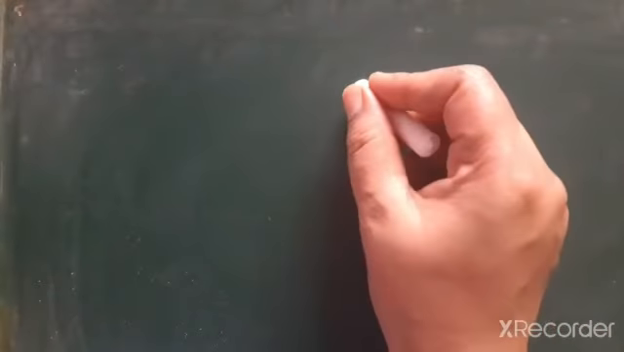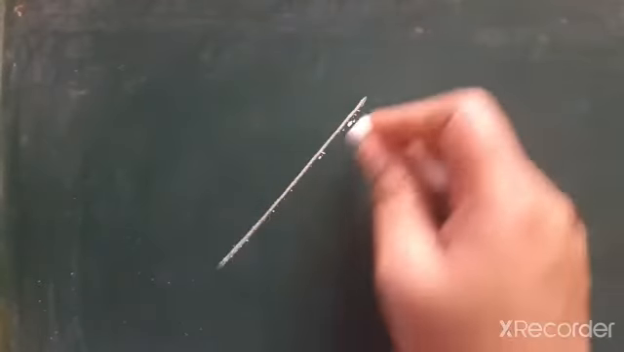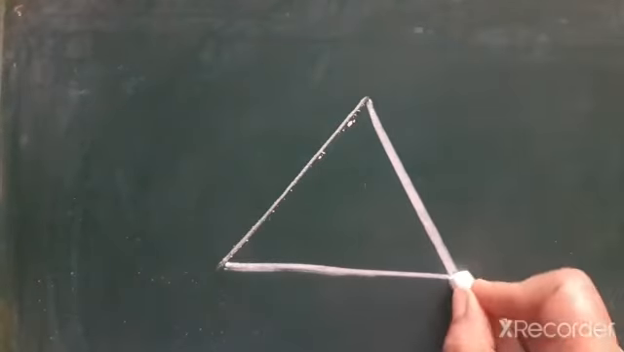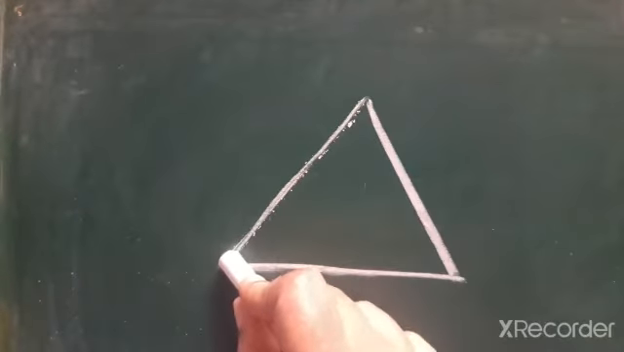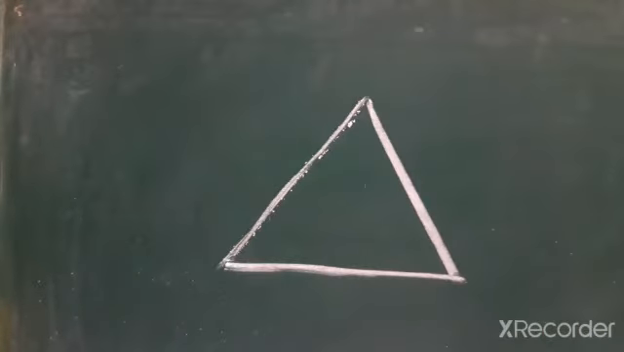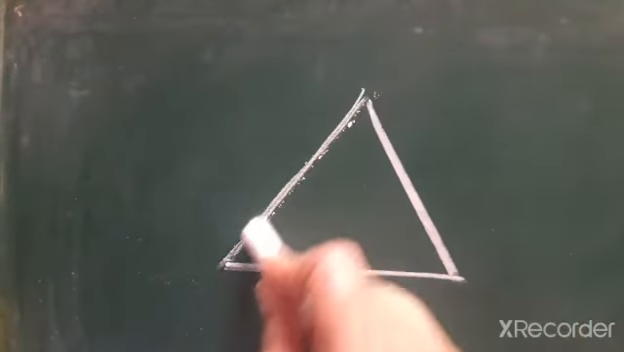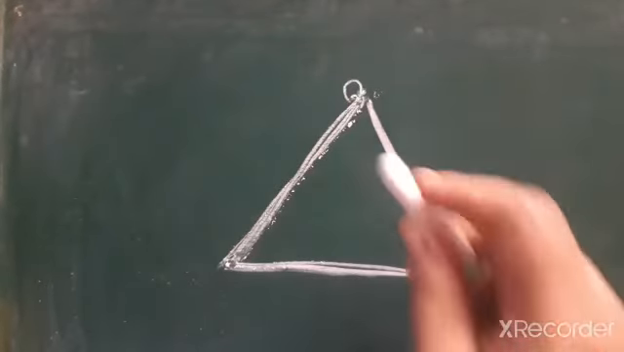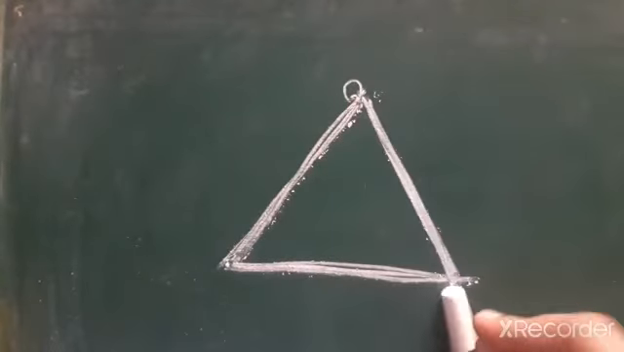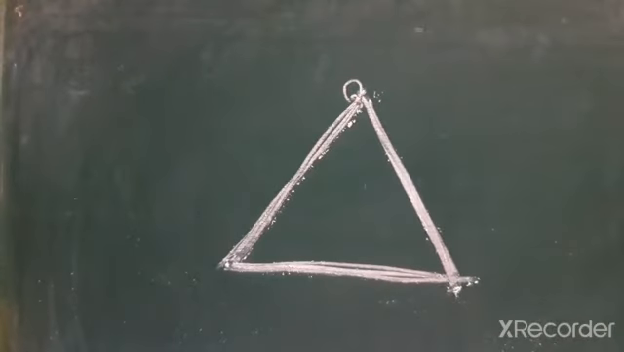Now what is meant by polygon? A polygon is a closed figure with three or more line segments. So this is a line segment. You know now what is meant by line segment: a straight line with definite end points. This is a line segment, this is also a line segment.